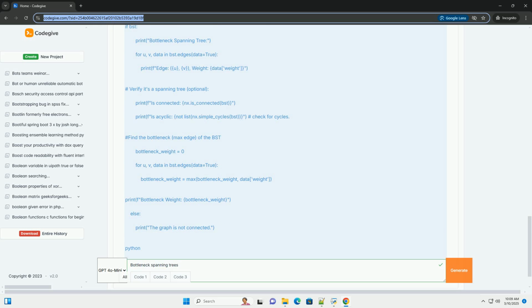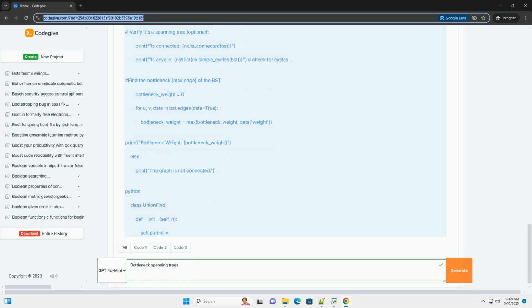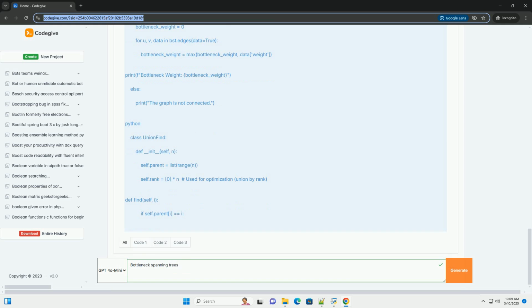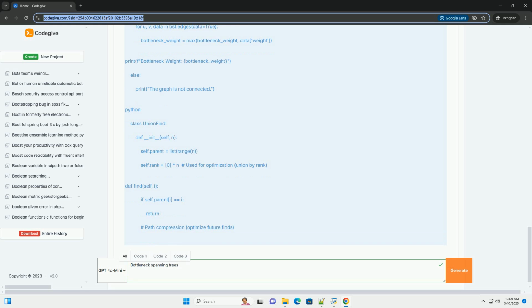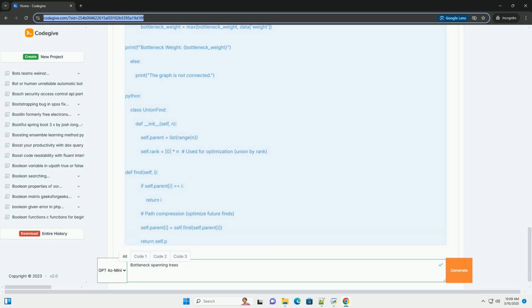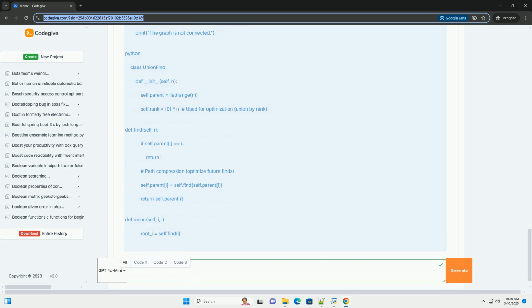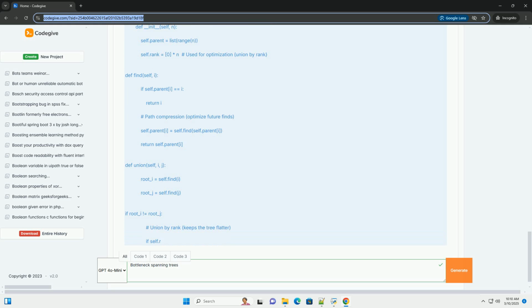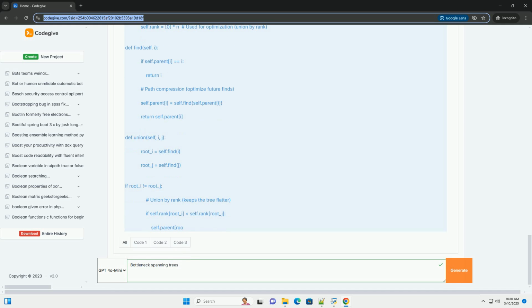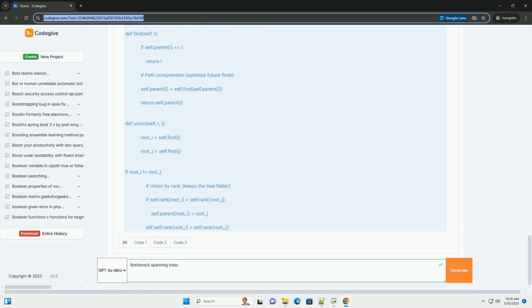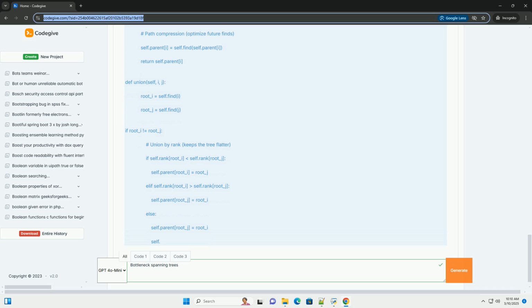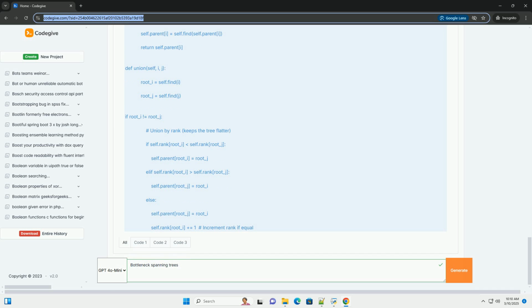Why are bottleneck spanning trees useful? Imagine you need to build a network connecting a set of cities. The edges represent potential communication links, and the weights represent the cost, or latency, or bandwidth requirement, of establishing that link. A bottleneck spanning tree might be desirable if you want to minimize the weakest link: you want to ensure that the worst performing, highest cost, link in your network is as good as possible. This is particularly relevant if performance is bottlenecked by a single connection.